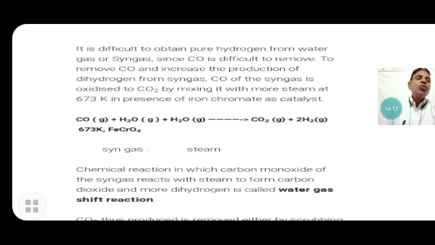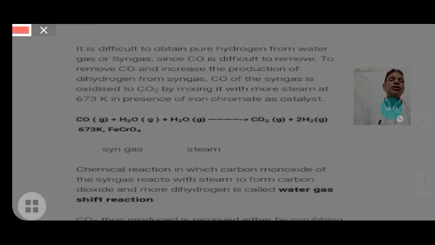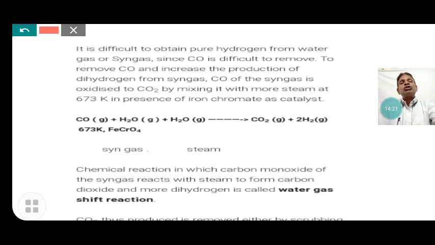When more steam is reacted with the carbon monoxide of the syngas, more hydrogen is produced along with carbon dioxide. Here, the carbon monoxide of the syngas is oxidized to carbon dioxide by mixing it with more steam at 673 Kelvin in the presence of iron chromate, which is used as the catalyst.